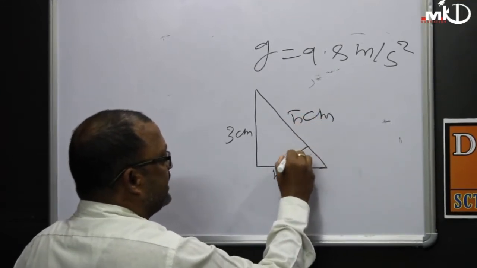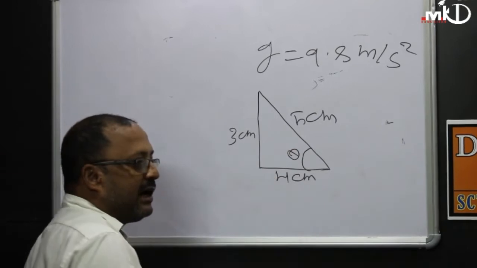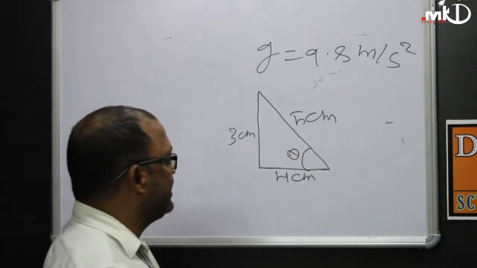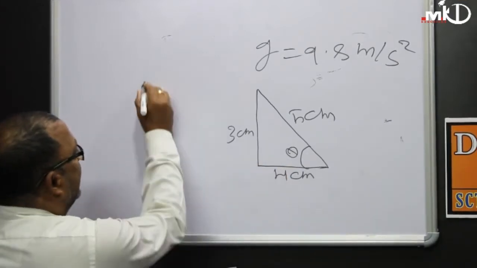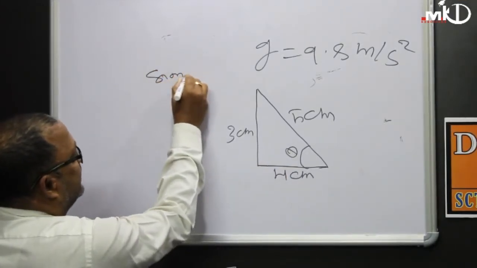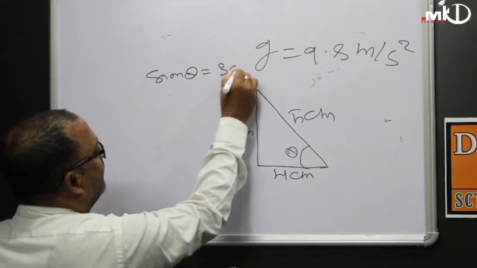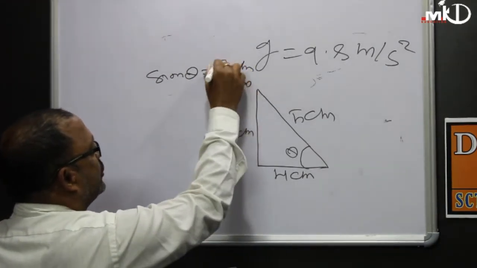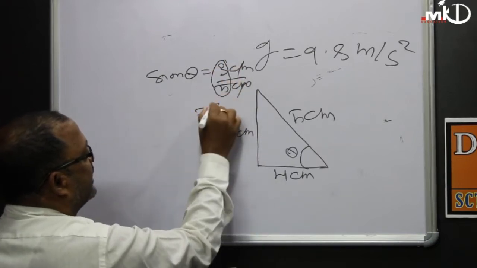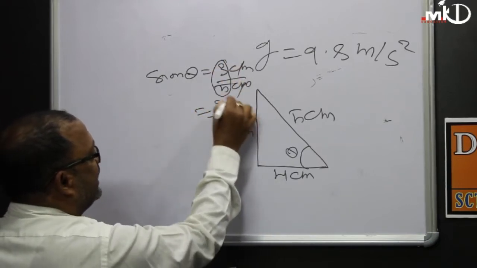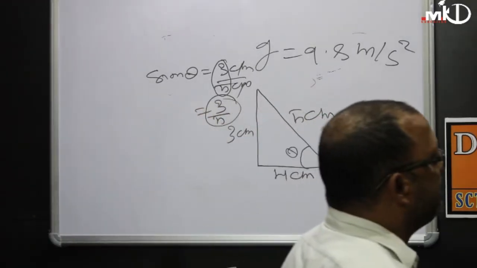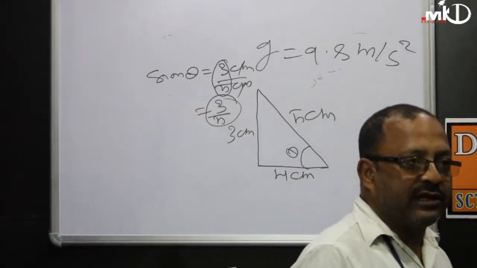Suppose this angle is theta. Then sin theta is equal to 3 cm by 5 cm. So cm is cancelled, and the ratio obtained between the same quantity is purely a number, which is called a dimensionless constant.